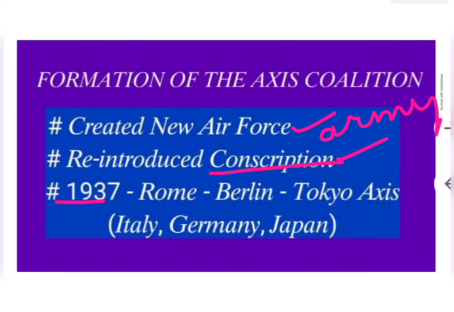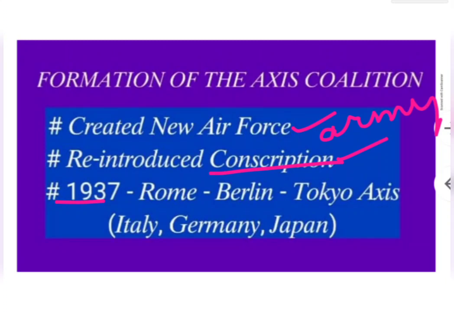Hitler, in collaboration with Italy and Japan, signed the Rome, Berlin, Tokyo Axis in the year 1937. This resulted in the Second World War. This much only is given under the formation of the Axis coalition, children.